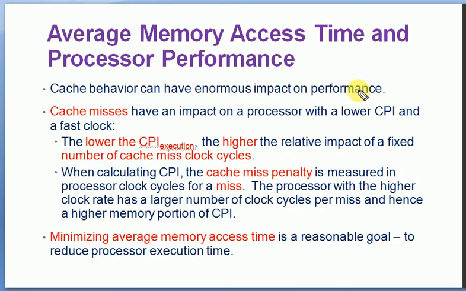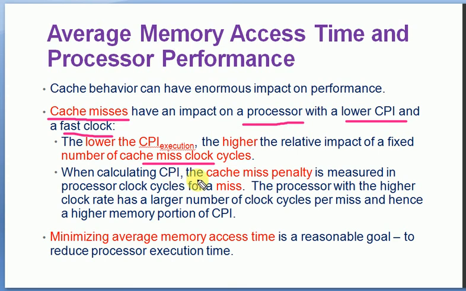Now cache behavior can have an enormous impact on performance. Various behaviors of the cache will have some performance impact. Cache misses, if the data is not available within the cache, have an impact on a processor with a lower cycles per instruction and a fast clock. If the data is missing, it has an impact when the CPI is low and the processor uses a faster clock. The lower the CPI, cycles per instruction for execution, the higher the relative impact of a fixed number of cache miss clock cycles.